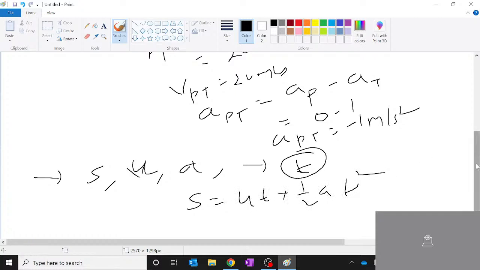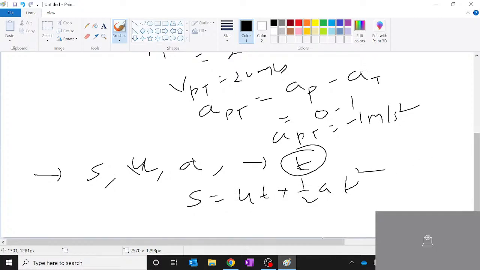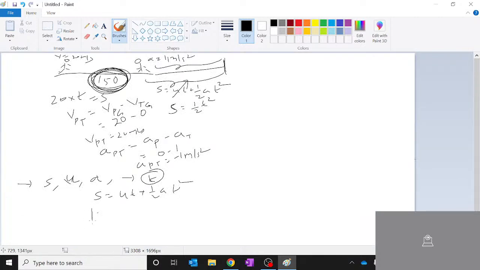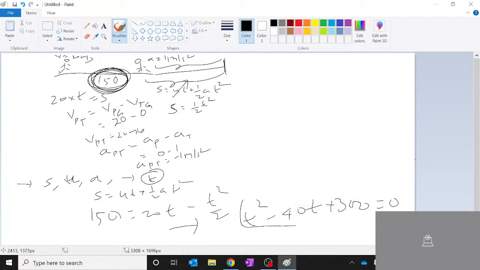Now 150 is my displacement, that is relative displacement. 150 is nothing but 20t minus t square by 2. It is nothing but t square minus 40t plus 300 equals 0. This is your equation. Now solve this quadratic equation, you get the value of time.